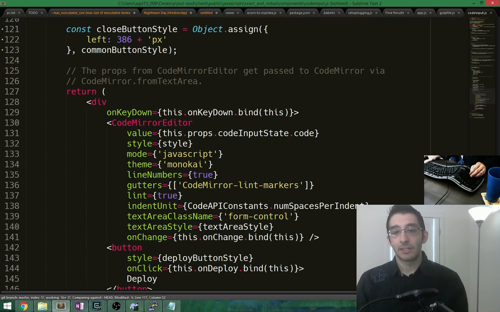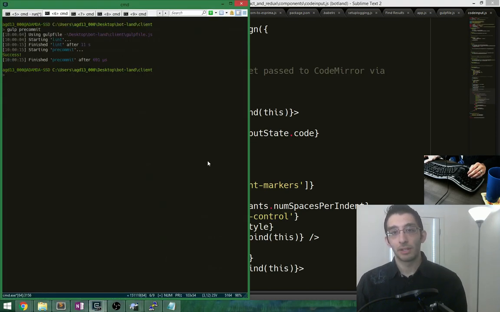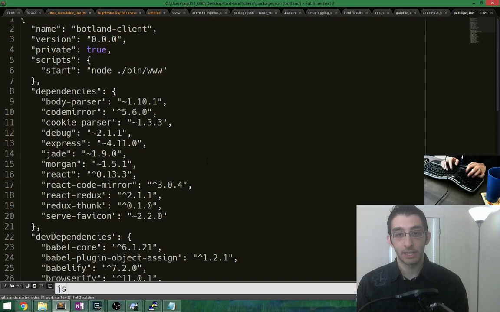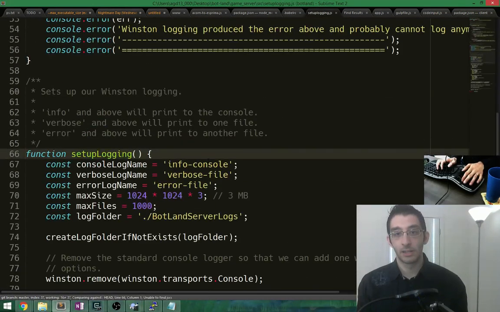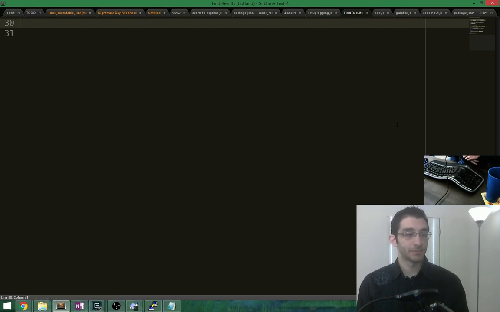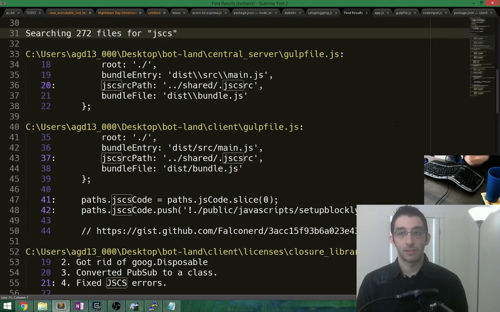Okay, so JSCS is gone. Now what we should do is uninstall it and remove it from our package.json. So let's go into here. Where is gulp JSCS? Yeah, get rid of that. JSCS. Done. In fact, we can search JSCS in all of our code. Yeah, so all this stuff is going to be done away with.